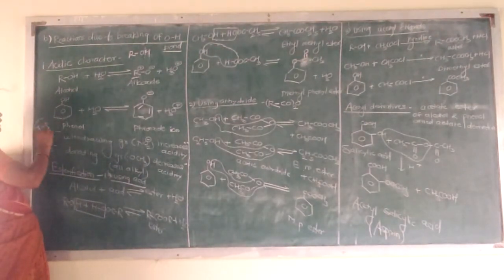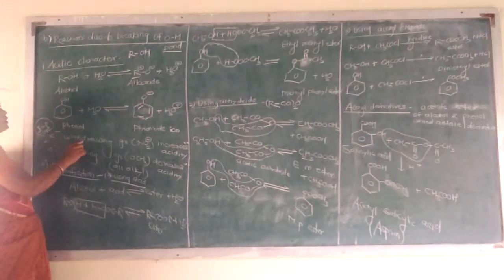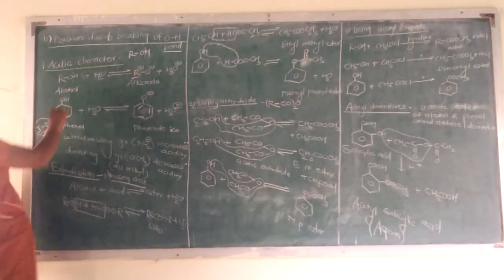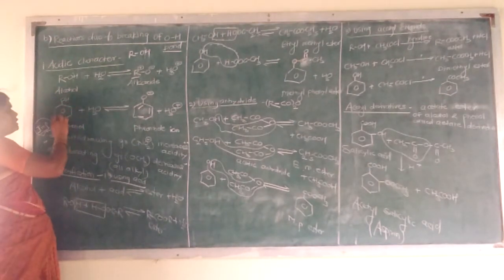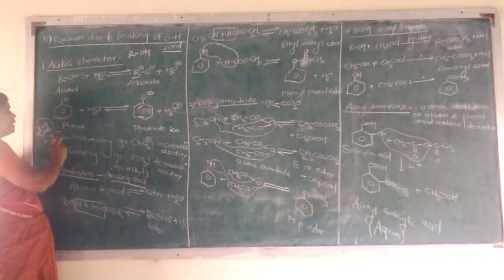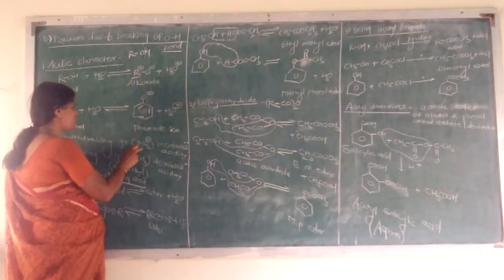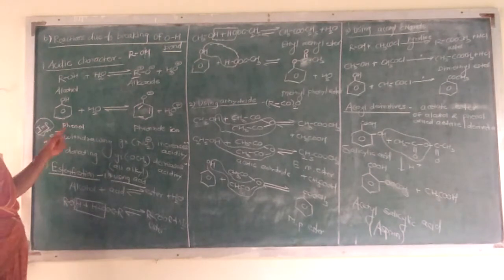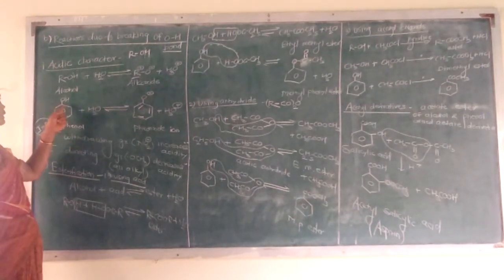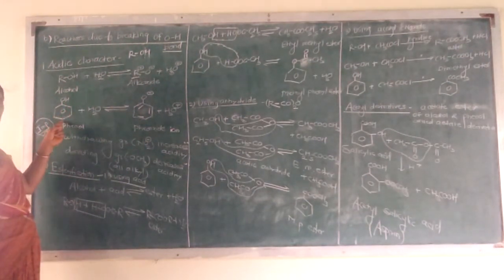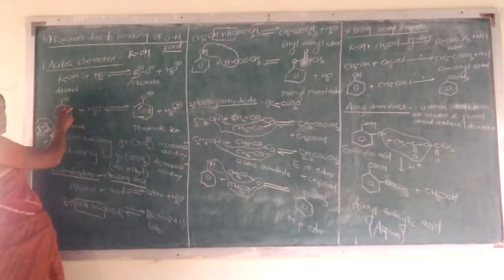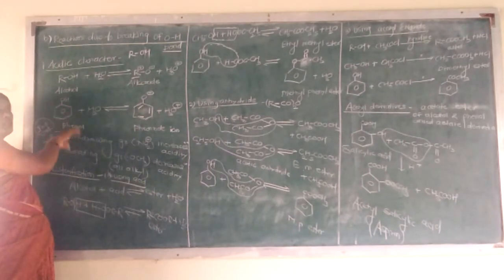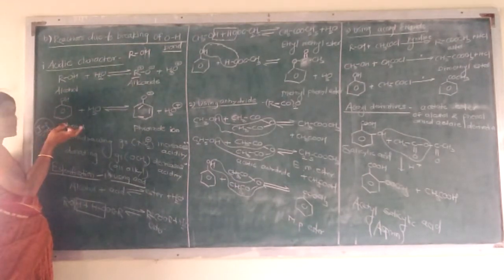According to the CET, an important point here is that an electron withdrawing group may be present on this ring. At any position, ortho, meta, or para, if an electron withdrawing group such as NO2 is present, it increases the acidity of phenol. If one NO2 group is present, it is more acidic than phenol; if two NO2 groups are present, it is more acidic than phenol; if three groups are present, it is more acidic than phenol.